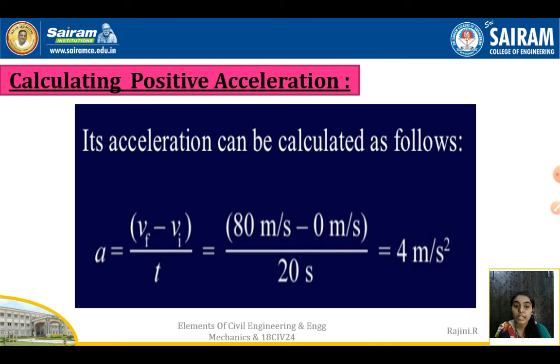Calculating the positive acceleration, a is equal to the final velocity minus the initial velocity divided by t. Final is 80 meter per second, minus initially 0, because it was at rest before it started. So 80 minus 0 divided by the time taken, which is 20 seconds. So the final answer will be 4 meter per second square. Just an example, this is 4 meter per second square.